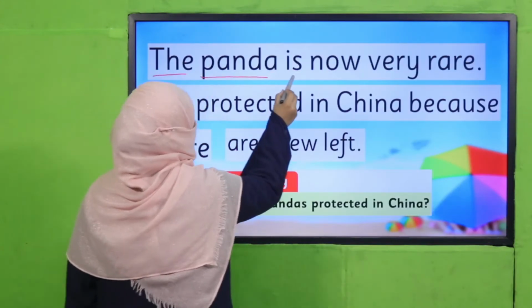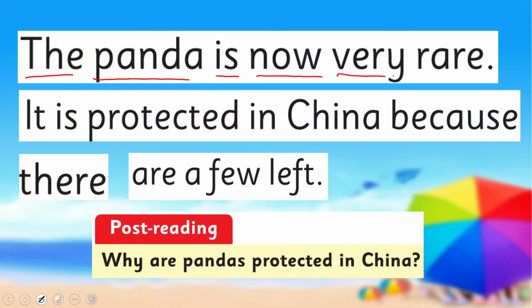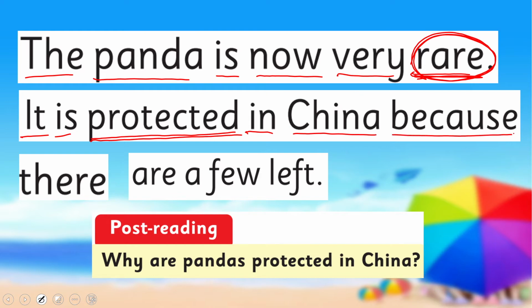The panda is now very rare. Rare means which is not easily available. You don't find pandas a lot. So they are rare. It is protected. Protected means saved in China because there are a few left.